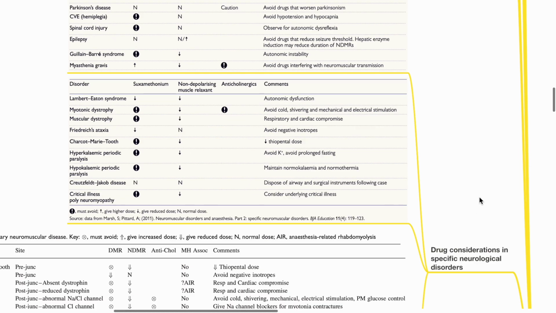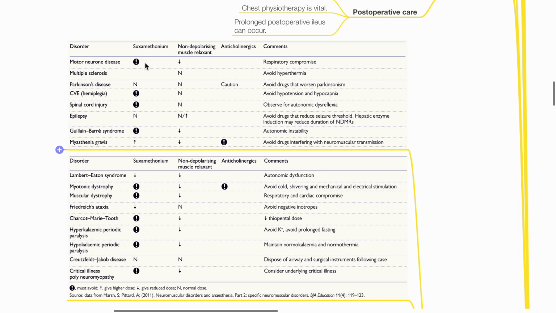Drug considerations in specific neurological disorders. Avoid suxamethonium in motor neuron disease, hemiplegia due to cerebrovascular accident, spinal cord injury, Guillain-Barré syndrome, myotonic and muscular dystrophies, Charcot-Marie-Tooth syndrome, hyperkalemic or hypokalemic periodic paralysis, and critical illness polyneuromyopathy.